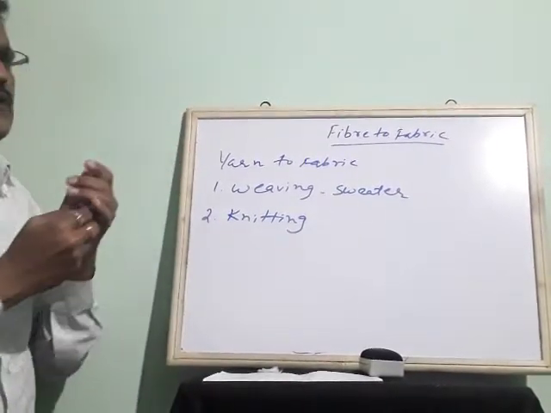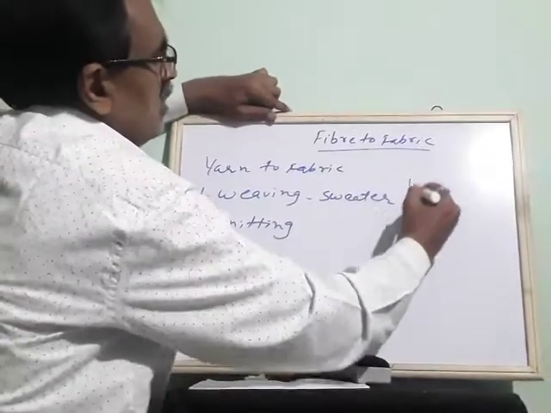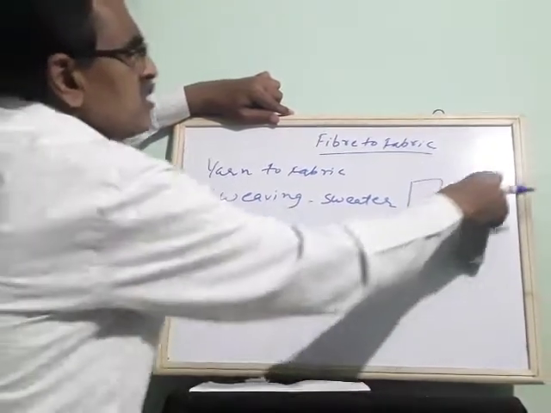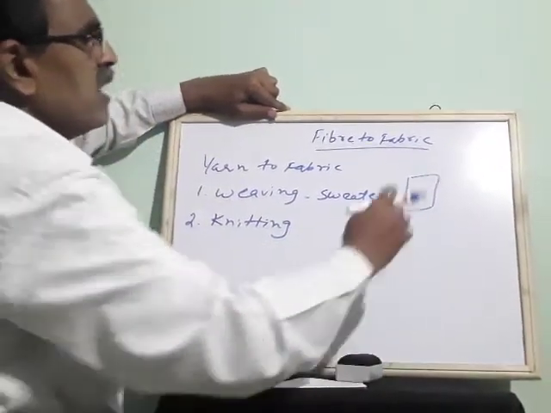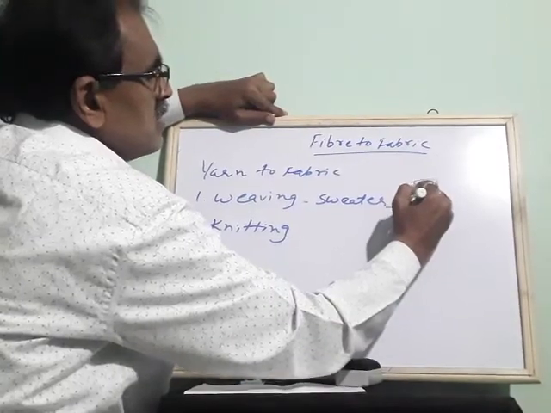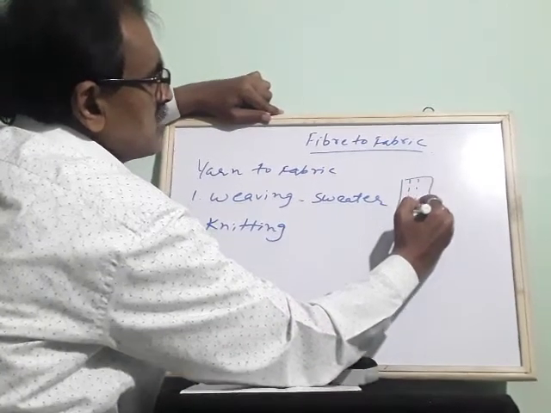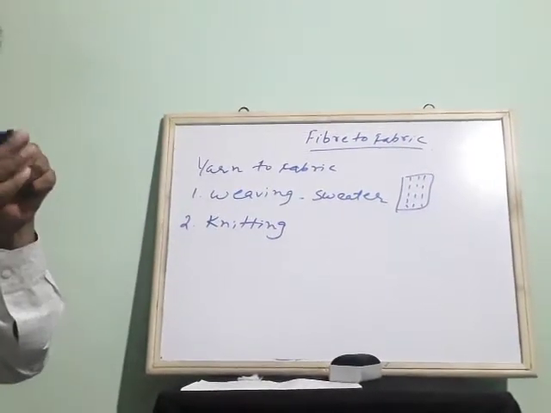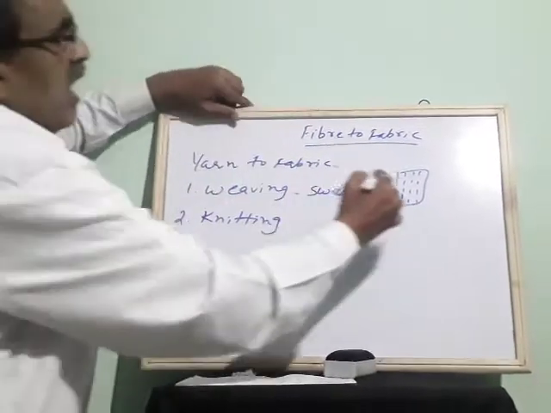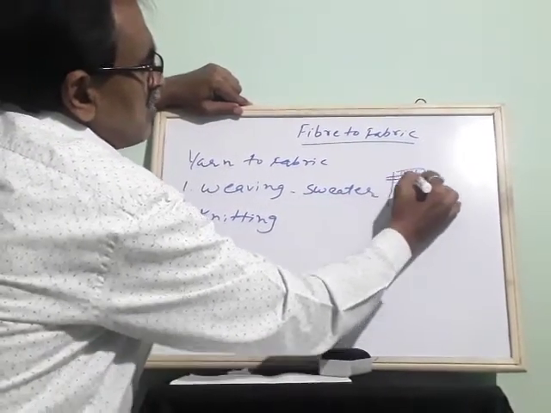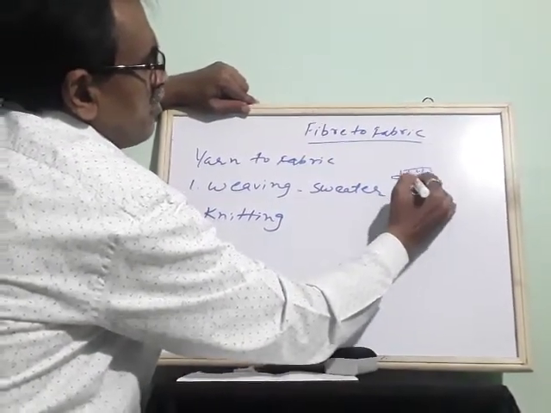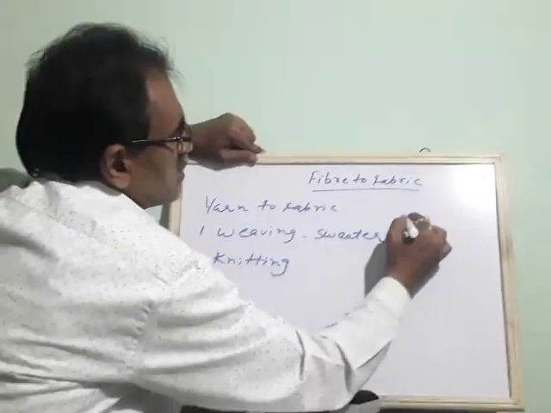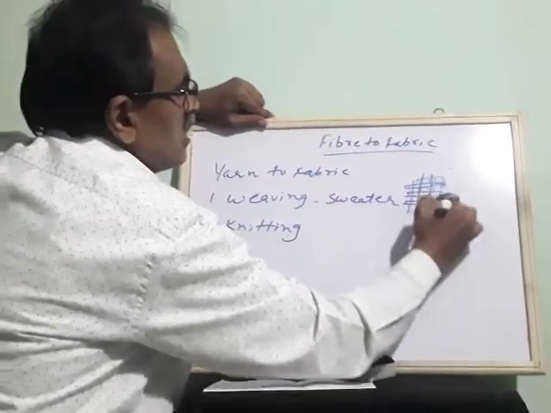Okay, one nice example I can use: you take two sheets of paper. You take one paper and another paper. Here you make pieces of this, so before that you cut here. You make cuts like this. Then you take one small strip of paper and put it in this blank like this. Again you put it in this blank, again you put it in this place. In this way the clothes are woven.